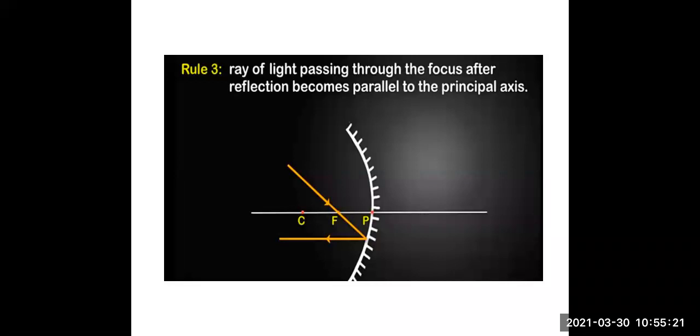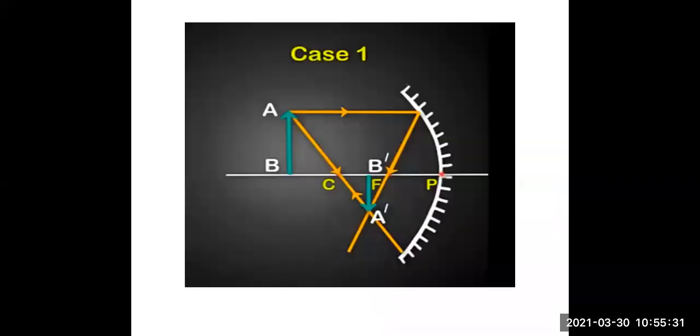Now these are the 3 very important rules on which we are going to discuss the further diagrams for the images obtained in the concave mirror. So this is case 1. In every diagram, C, F, P are the important terms of the spherical mirrors, which should be written very properly and plotted very properly.